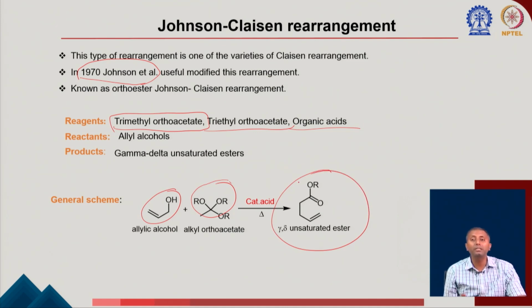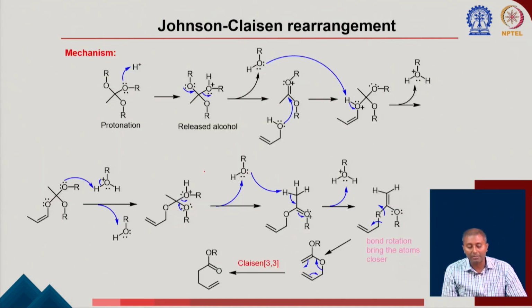So the Claisen rearrangement is giving you the gamma-delta unsaturated carbonyl group, then Ireland-Claisen is giving you the corresponding acid, then previously the Eschenmoser-Claisen is giving you the corresponding amide, and now the Johnson-Claisen is giving you the corresponding esters. Okay. So we are quickly trying to understand what will be the starting material once you react this allylic alcohol with this trialkyl orthoacetate.